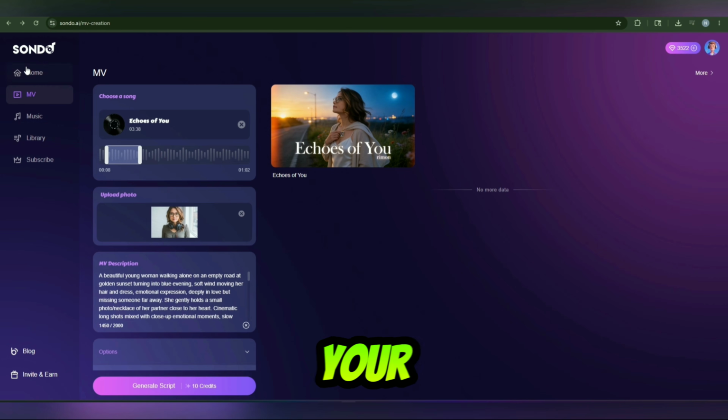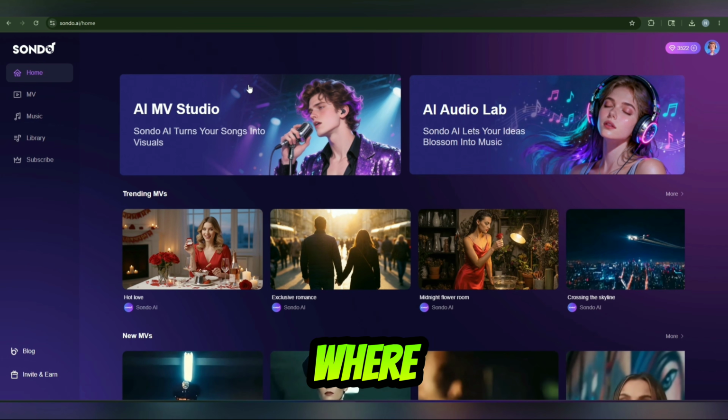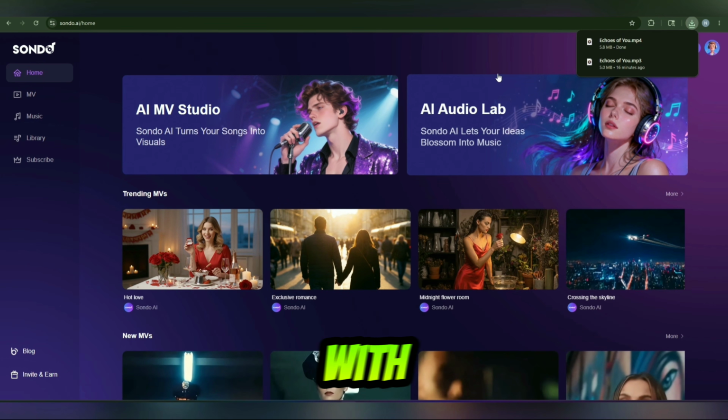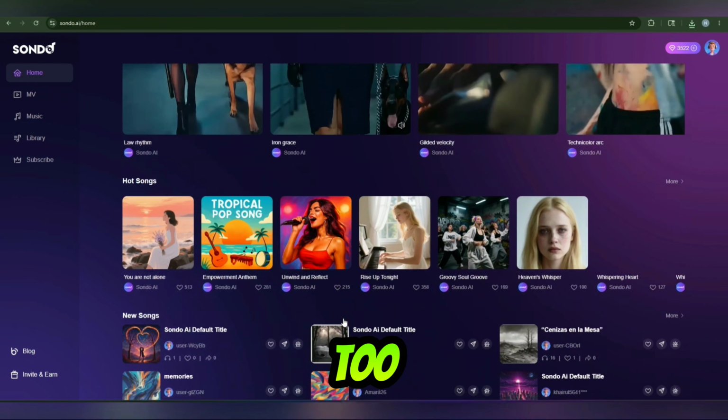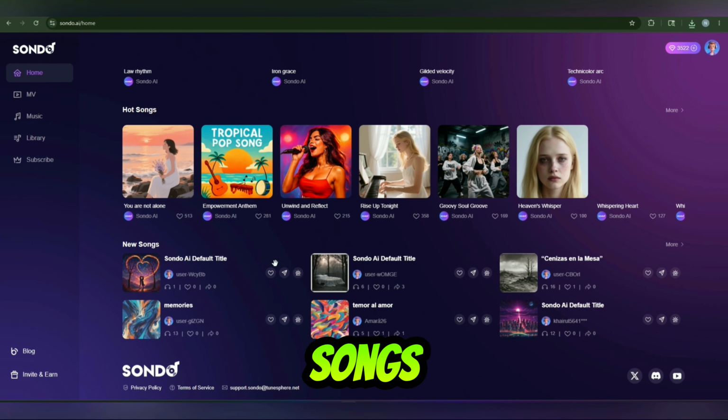And you can make your next journey with Sondo AI, where your music can be created with AI Audio Lab. And Sondo AI is going to make those lyrics into visuals. So here are some more templates too. You can use them now. There are some new songs. You can also use that.